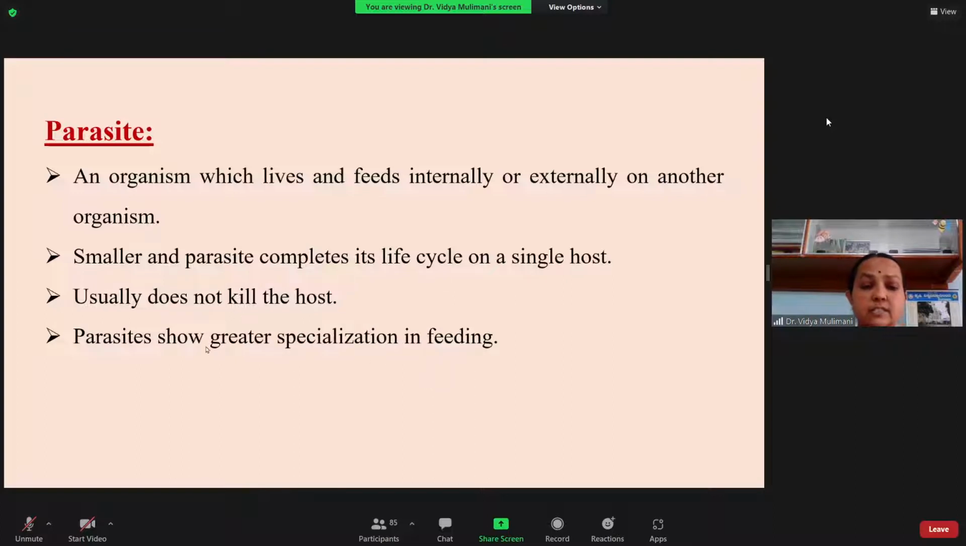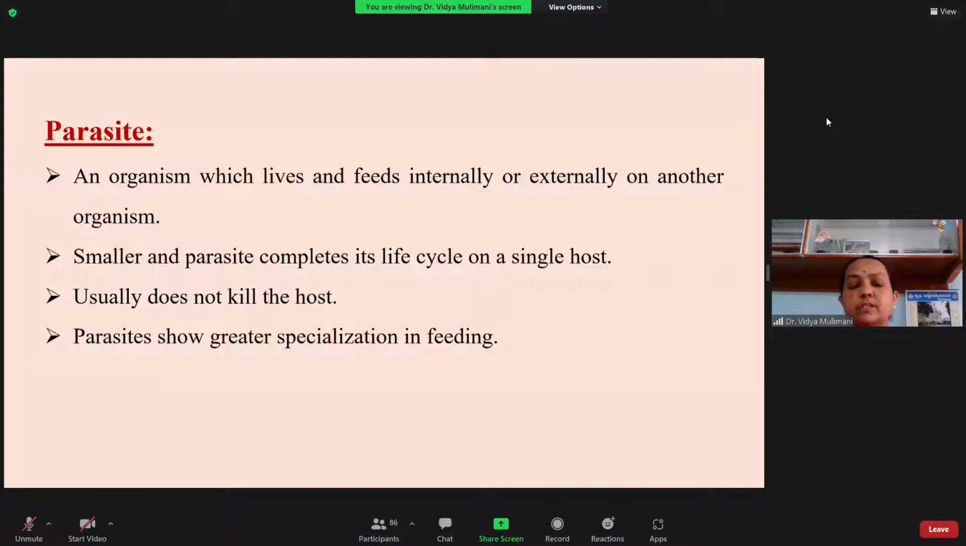Next, the parasite shows greater specialization in feeding. That means if they feed on a particular group of insects, they attack only that group, and if they feed only on the egg stage, they attack only eggs.